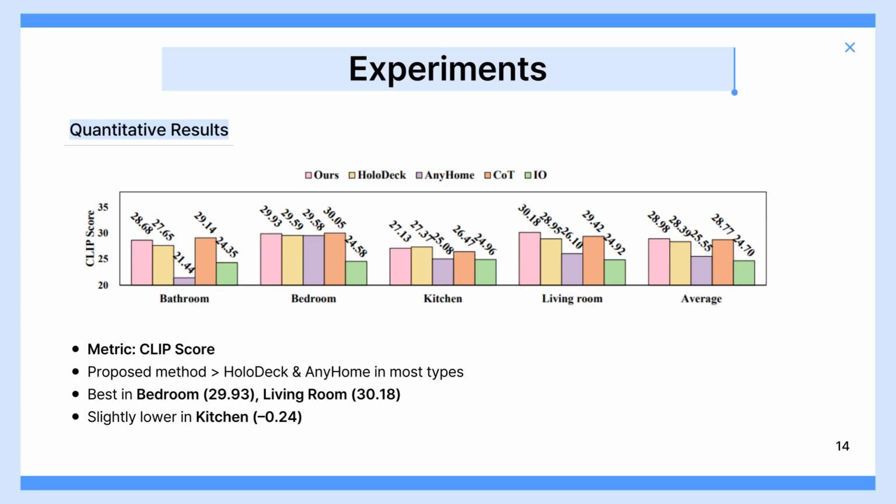Now let's look at the experiments. Quantitatively, evaluation was done using CLIP score. The proposed method achieved higher CLIP scores than Holodeck and AnyHome in most scene types. It achieved the best performance in the bedroom with 29.93 and in the living room with 30.18. In the kitchen, however, it was slightly lower by 0.24. This may be because kitchens often have simple wall-aligned layouts without strong object-to-object relationships.